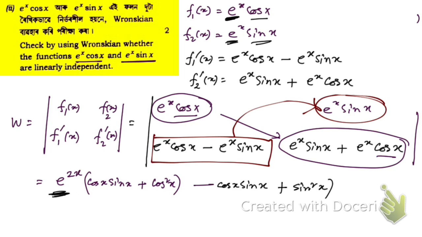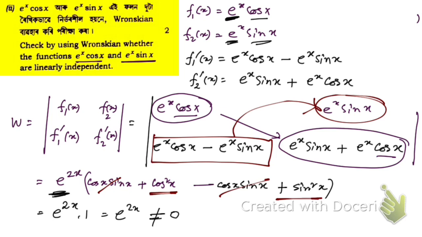So brackets are open. Now here you see, these two terms cancel. Now we are left with cos square x plus sin square x, which is equal to 1. So we end up getting e to the power 2x into 1, that means e to the power 2x, which is not equal to 0.